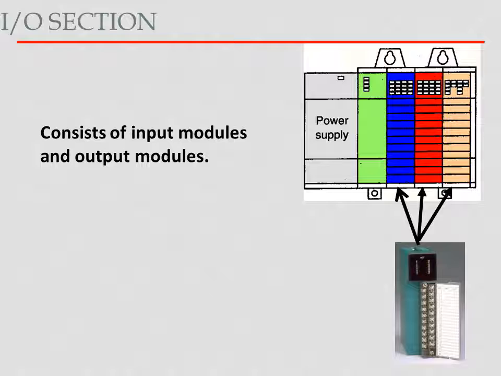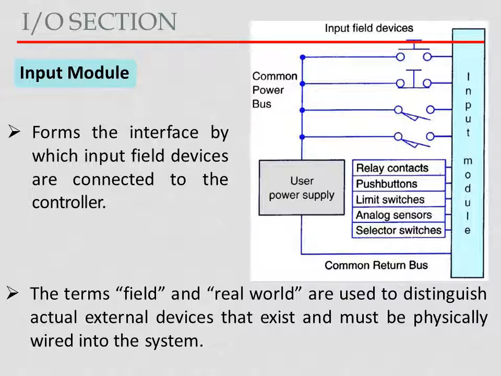I/O section, that is input output section. It contains input modules and output modules. First, the input module. The input module forms the interface by which the input field devices are connected to the controller. The terms field and real world are used to distinguish actual external devices that exist and must be physically wired into the system.